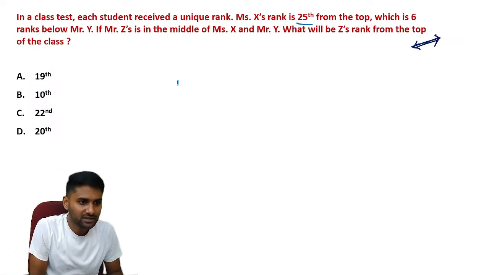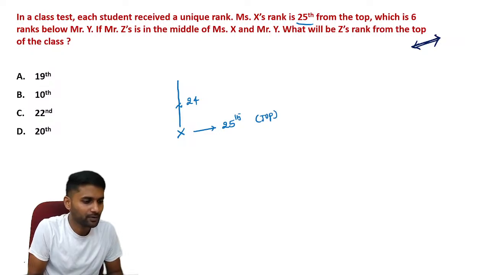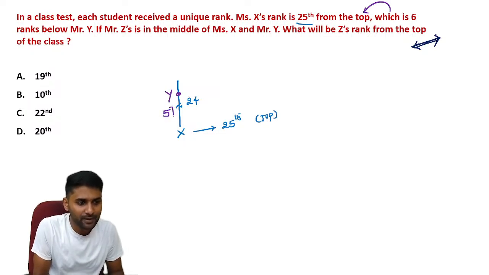Now, according to the data, let's take that here the person is X. Here the rank of X is 25th from top. You have to understand that above X there are 24 people. That is point number one. Now, X is 6 ranks below Y. Let us take Y here. 6 ranks below means there are 5 people between them.